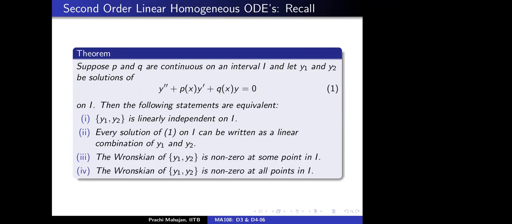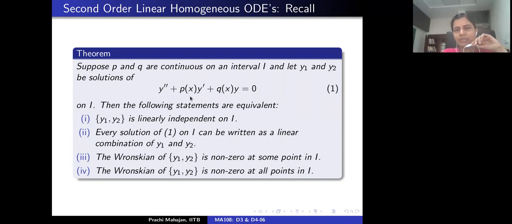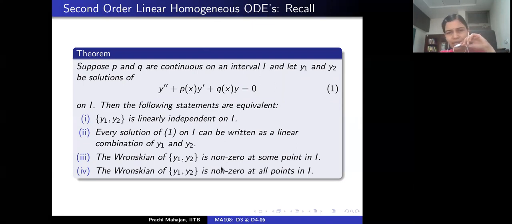Non-zero at one point is equivalent to non-zero everywhere, but you have to make sure that all the conditions of this theorem, whatever is stated in the hypothesis, are actually true in your example or particular setting.